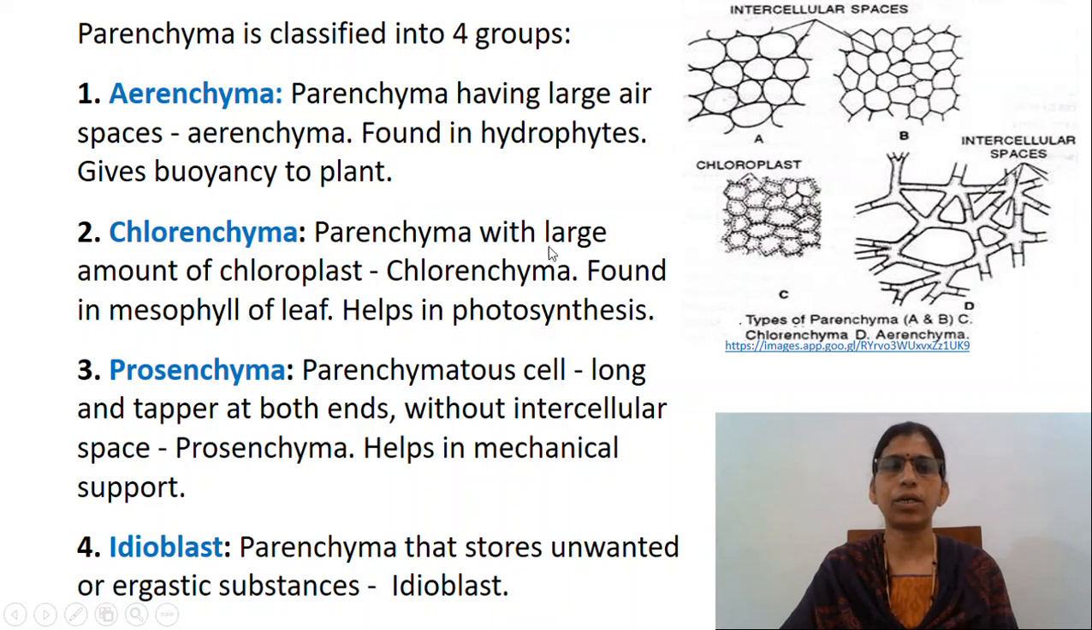Parenchyma with large amount of chloroplast is known as chlorenchyma. It is found in mesophyll of leaves and helps in photosynthesis. Parenchymatous cells becoming long and tapering at both ends without intercellular space is known as prosenchyma. It helps in mechanical support. Parenchyma that stores unwanted or ergastic substances is known as idioblasts.